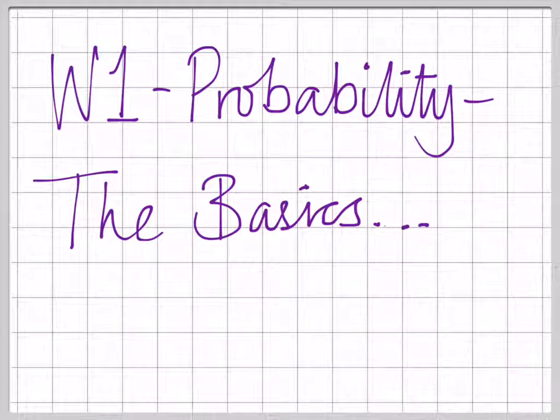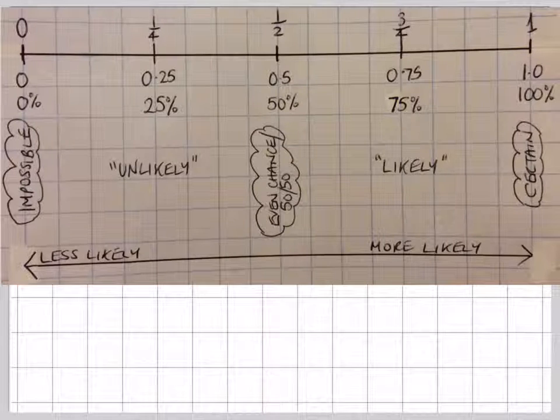This video goes through the basics of probability, or chance. Probability, or chance, means the chance of an event happening. To begin with, all probabilities are given on a number line that can go from 0, which means that it's impossible for an event to happen, all the way up to 1, which means that an event is certain to happen. In the middle we have 50-50, or evens.